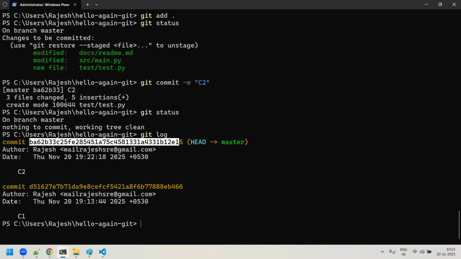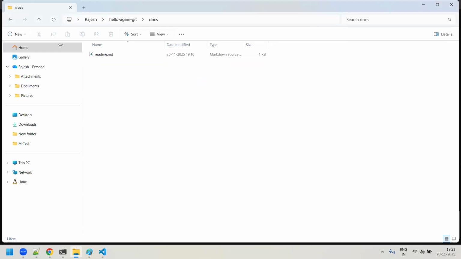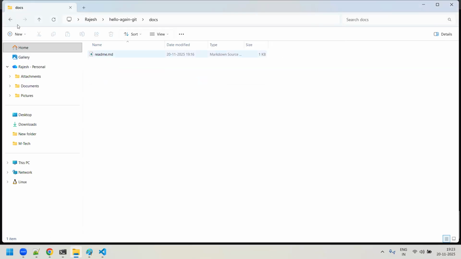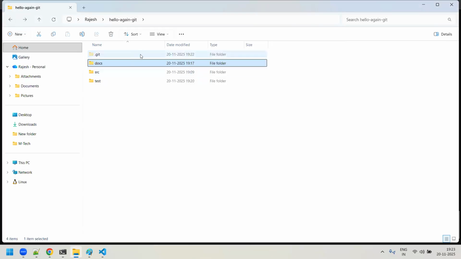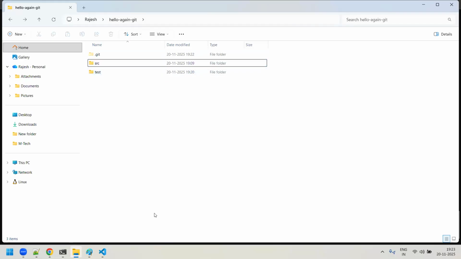Now, it's all good, everything is working fine. For some reason, assume that you say, Rajesh, this docs folder that you have, I made some mistake, man. I don't really need all these files, I don't want this folder at all. So what you will do here is right click on this folder and delete it. See, you remove this docs folder.